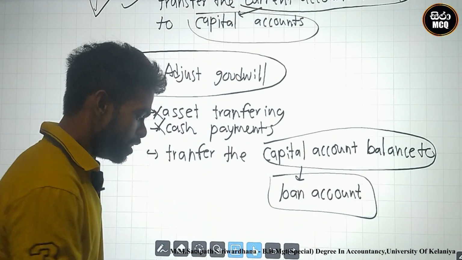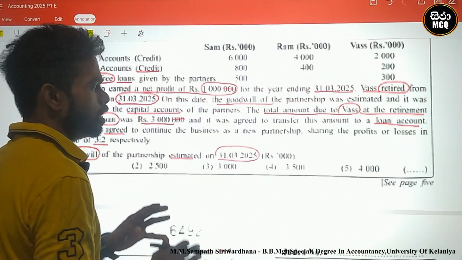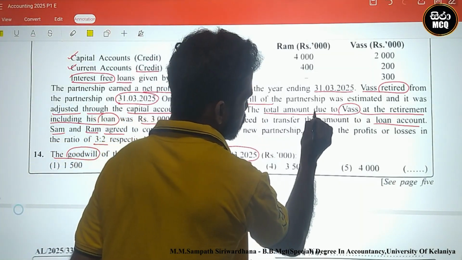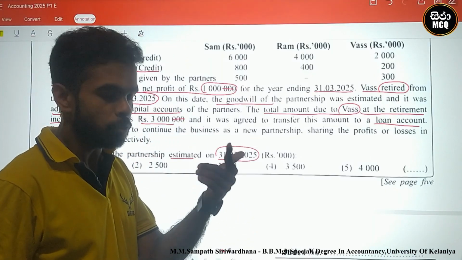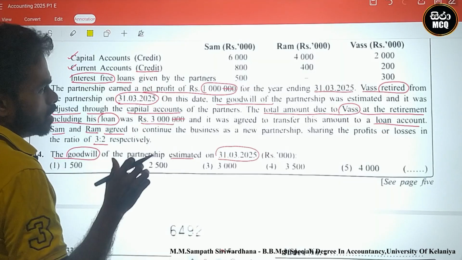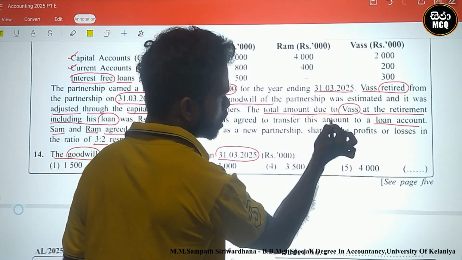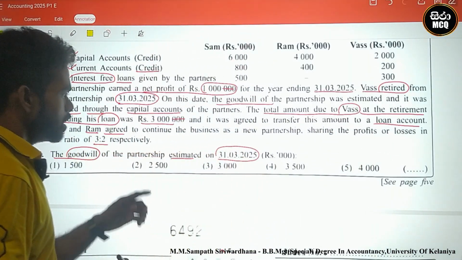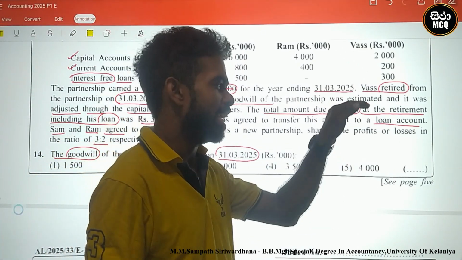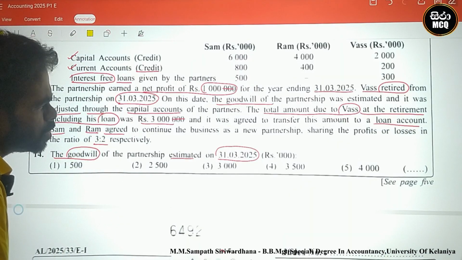Loan account. There is a question that says there is a transferring to loan account. Look here, this one. The total amount due to us, total payable to us at the retirement, including his loan, was 3,000 and it was agreed to transfer to loan account. Okay, there is a 3,000. The total amount due to us at the retirement, including his loan. Including means including his loan.